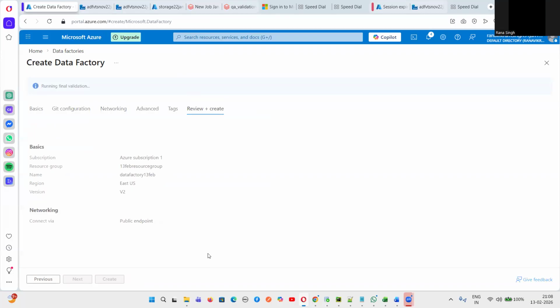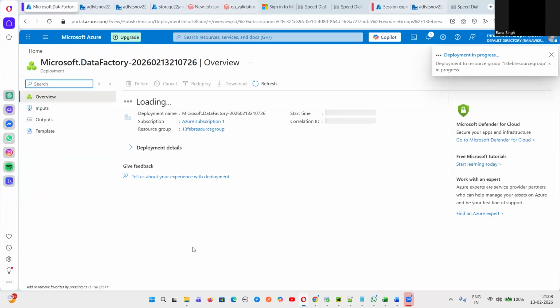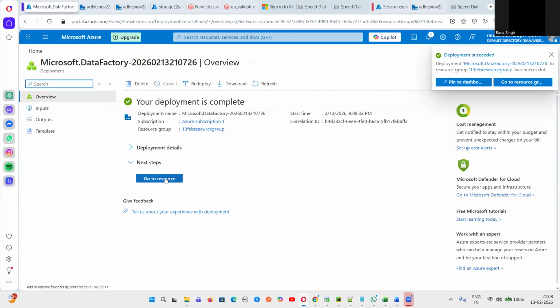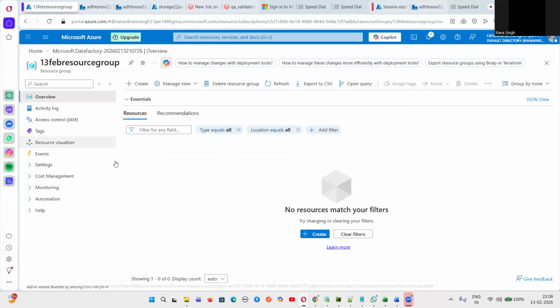This will be utilized to create an ETL tool, create the source and target, and then load the data from source to target. So these are very simple steps. There are not many complications involved in creating a data factory. Now you will get a message: deployment is successful. Go to the resource. So this is how the data factory will look once created.